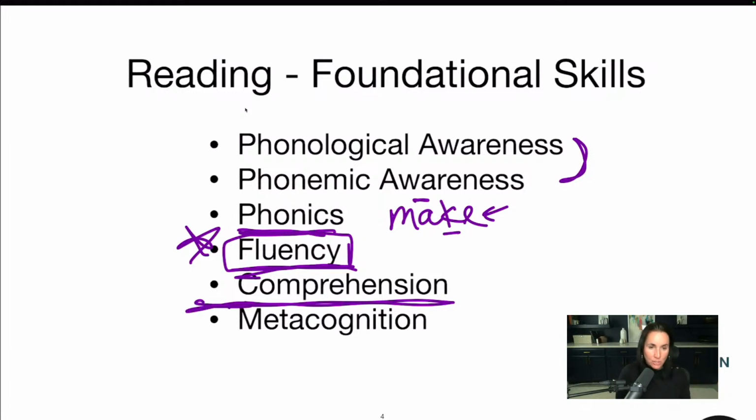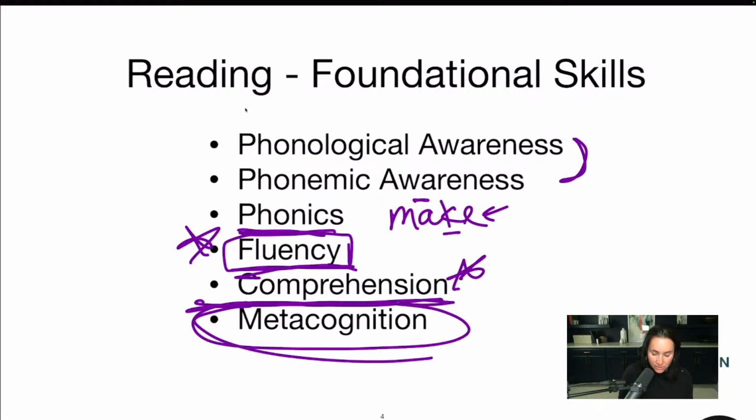Then we get to comprehension. That's when we start building pictures in our brains. This is the higher order critical thinking part. You're predicting, you're summarizing, you're trying to figure out what's going on in the story or in the informational text, okay? And then we have what we call metacognition. This is really important when we're thinking about thinking. Metacognition is understanding the processes in our brains. Now, as adults, we're like, oh, sure, I'm going to sound out this word. I'm going to use my morphology.